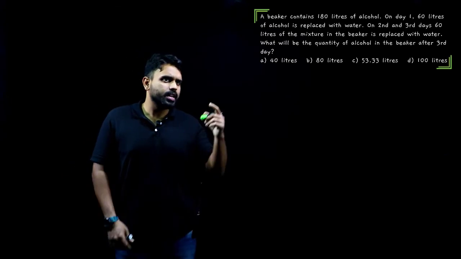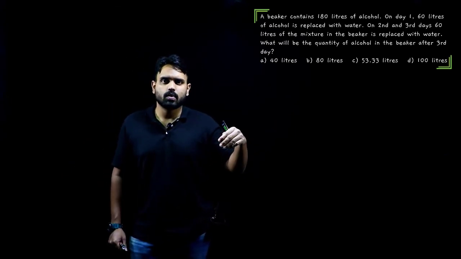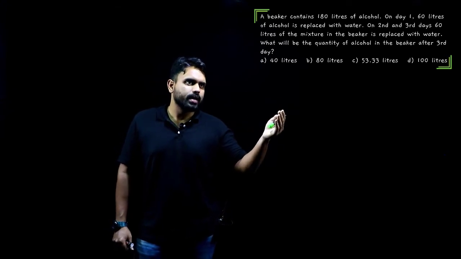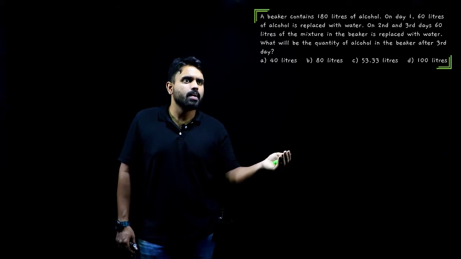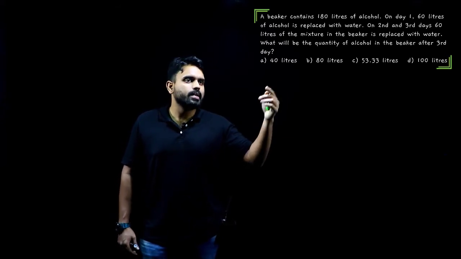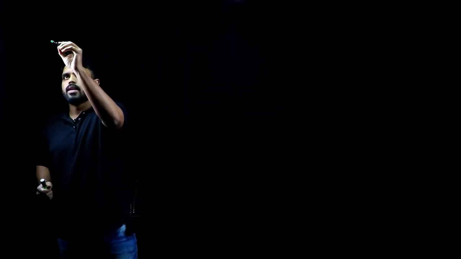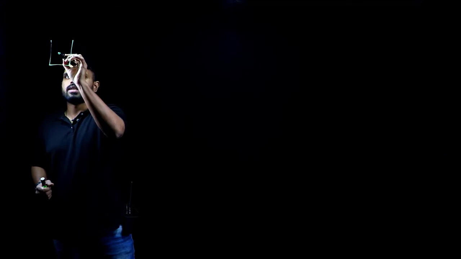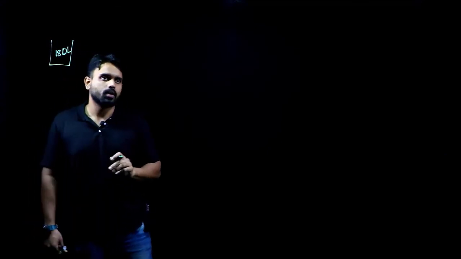So what does the next question say? It says a beaker contains 180 liters of alcohol. Day 1, 60 liters of alcohol replaced with water. Day 2 and 3, 60 liters of the mixture in the beaker is replaced with water. What will be the quantity of alcohol in the beaker after the third day? Let us take a beaker, a happy beaker, which contains 180 liters of alcohol.